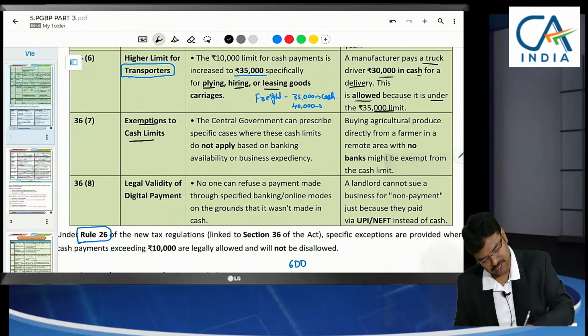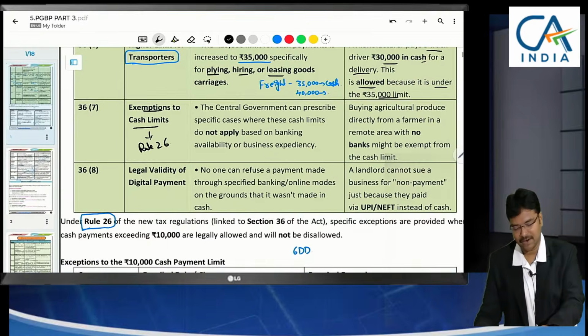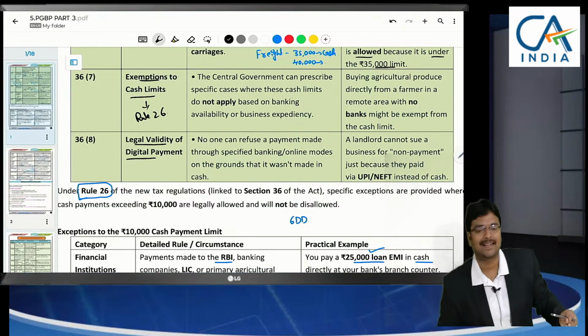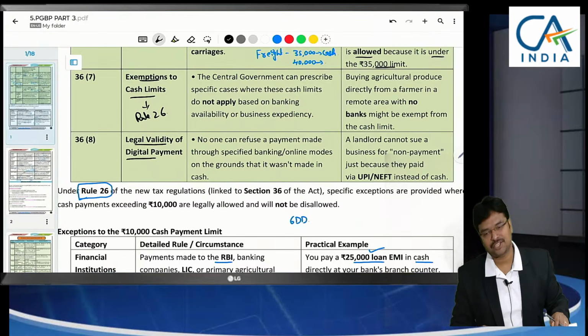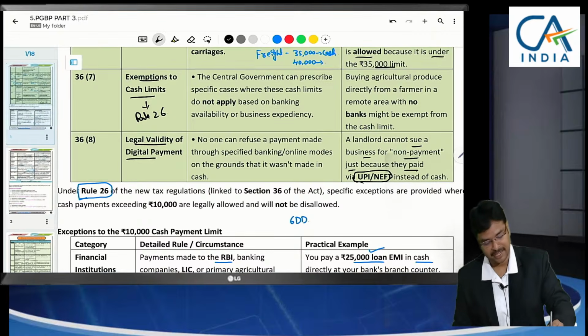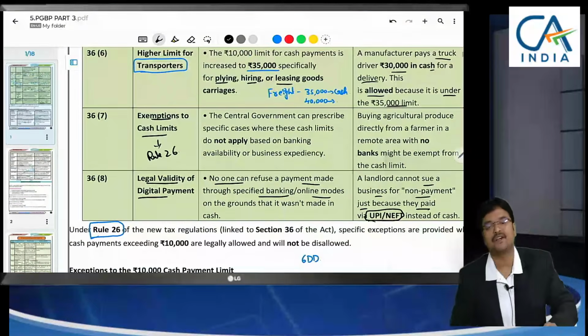Exceptions to the cash limit. That's what we have discussed here. Rule number 26, we have discussed. And a very important thing here is all digital payments are legally valid. Other than cash includes all the digital payments. A landlord cannot sue a business for non-payment just because they have paid by UPI or NEFT. Is it permissible? Yes, all the digital payments are permissible. No one can refuse a payment made through specified banking. No one, in the sense even an assessing officer also cannot refuse.